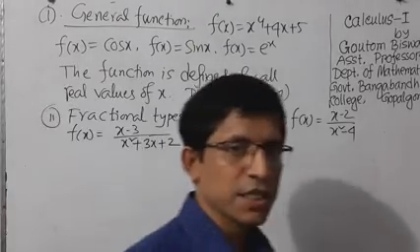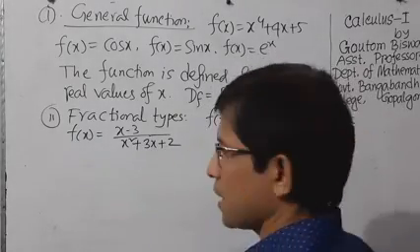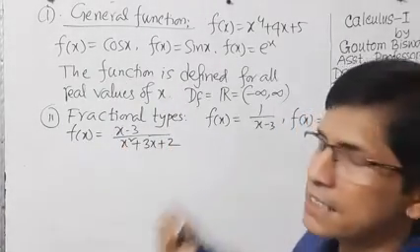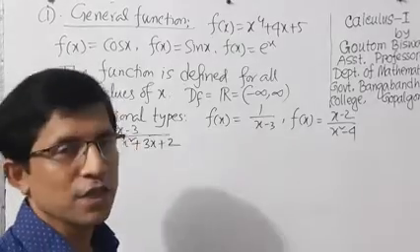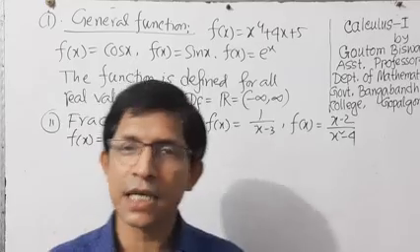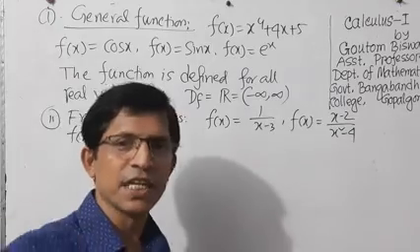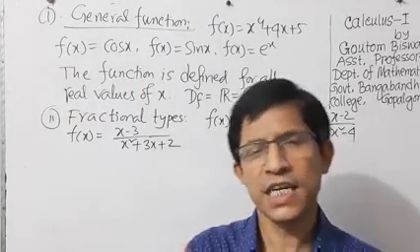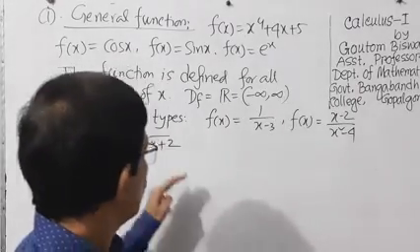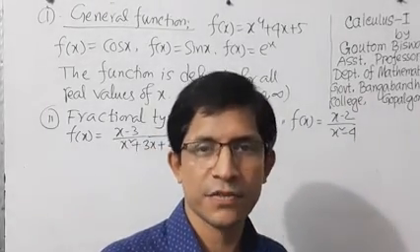These functions are fractional types of function because there exists a denominator part, and we know that if the denominator is 0, then the function is undefined. So at first we have to find the undefined values of x, and if we deduct these undefined values from total real values, then we can easily find the defined values of x, and the set of these defined values is the domain of the function. So at first we have to make restrictions on the denominator part.